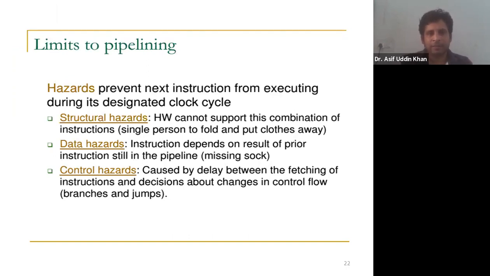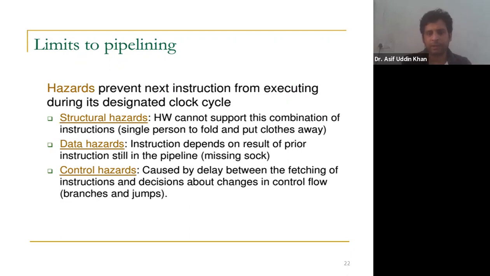This hazard actually prevents the instruction in the pipelining from executing in its normal clock cycle. There are some situations where the instruction cannot execute in its designated clock cycle. For example, the instruction may require some data which needs to be generated by the previous instruction, but the previous instruction is still in the pipeline. Or two or more instructions may require the same hardware component to complete their execution.